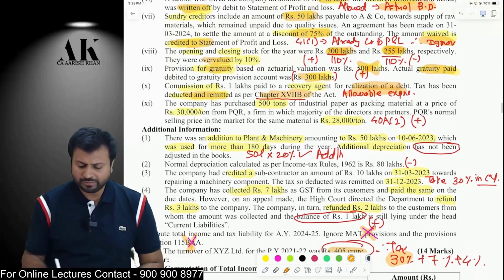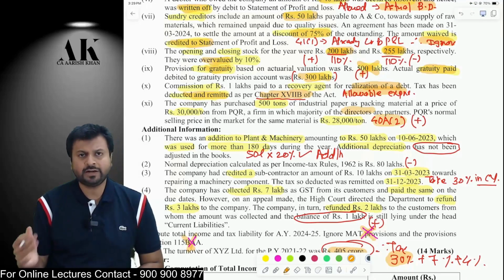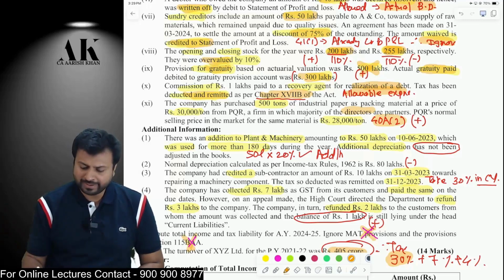Okay. Now, you are purchasing something from your related party, which is covered under 40A(2). Directors are related party of the company, and you are making some excess payment. Therefore, excess payment will be disallowed under the income tax law.